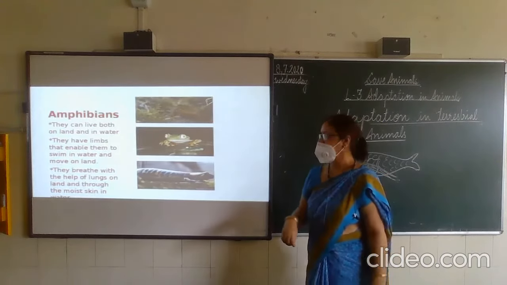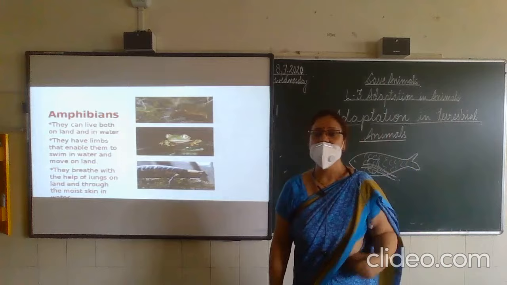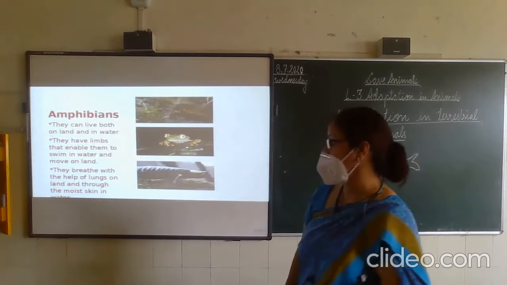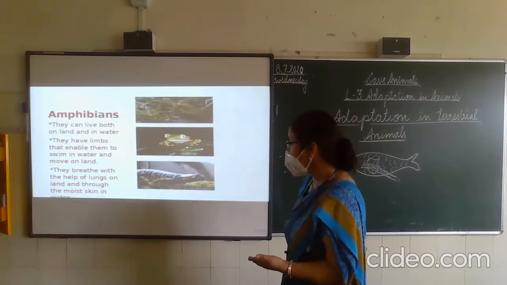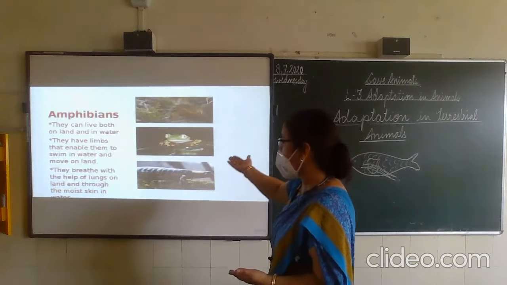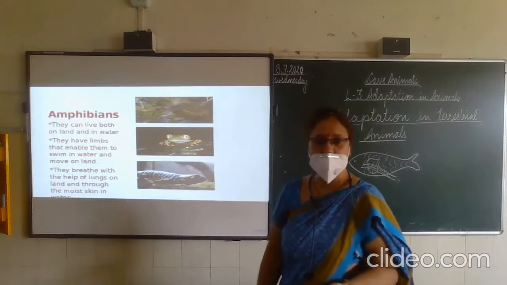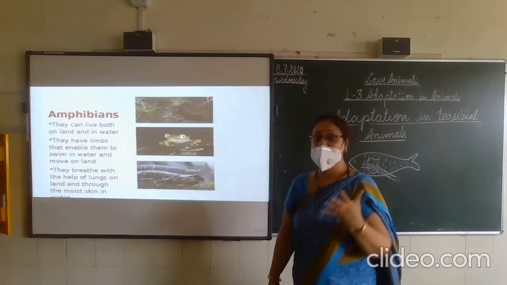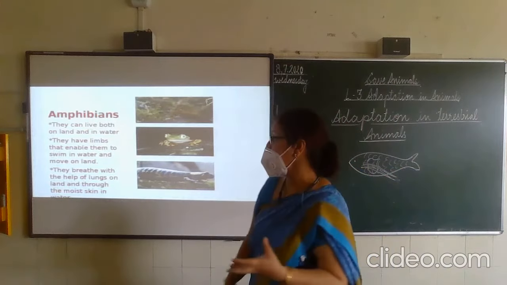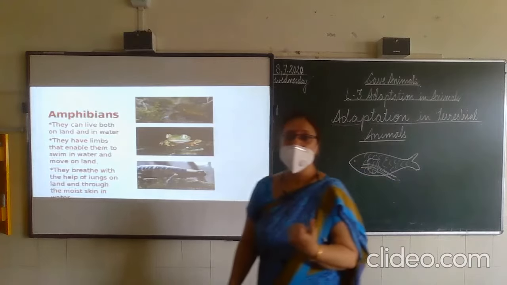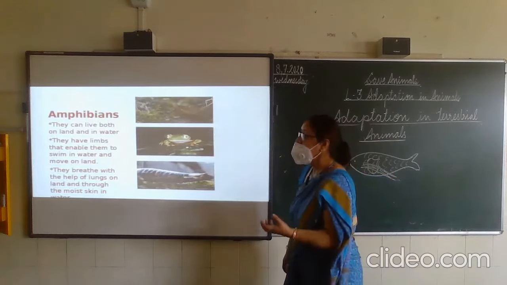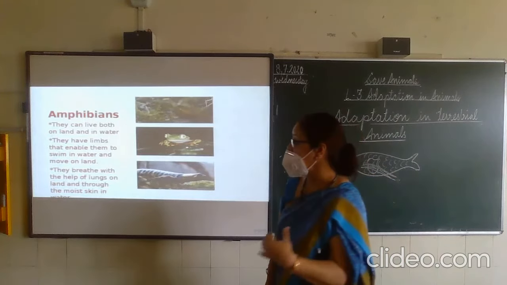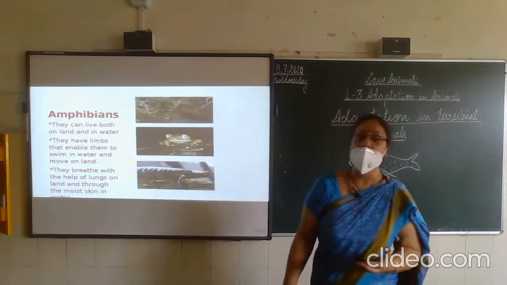Now amphibians. Children, amphibians are the animals that live both on land as well as in water. You can see the examples of amphibians, that is newts, frogs, salamanders and toads. Toads are somewhat bigger than frogs. They have leathery skin, so they live in water as well as on land. On land, they breathe with the help of lungs, and when they are in water, they breathe with the help of gills.